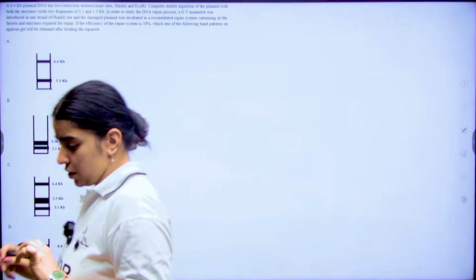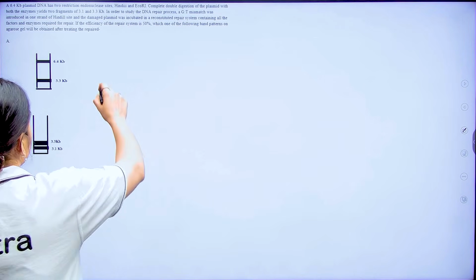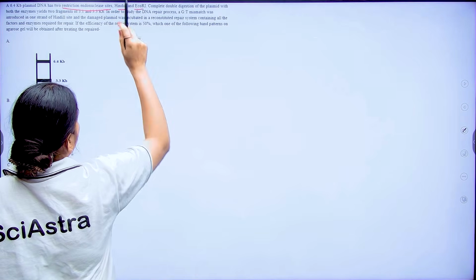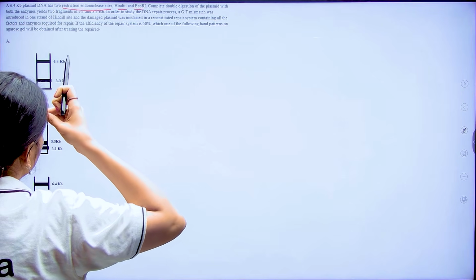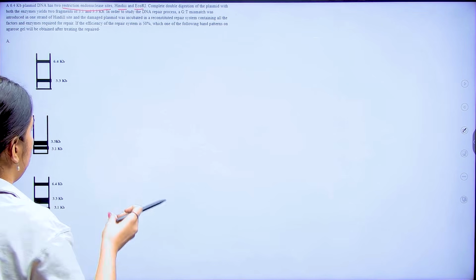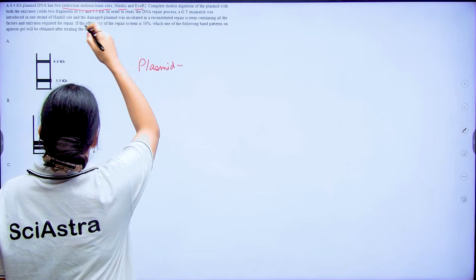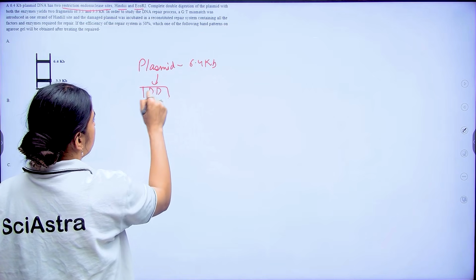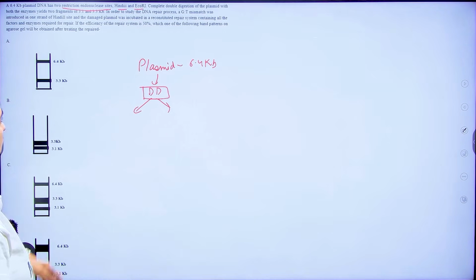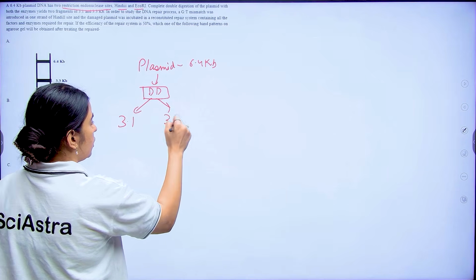Now, let's look at the next question. This question is actually a very tricky question. It says that a 6.4 kb plasmid DNA has two restriction endonucleases, HindIII and EcoRI. You complete double digestion of the plasmid with both the enzymes and it yields two fragments, 3.1 and 3.3 kb. So you have a plasmid of size 6.4 kb, and when you do double digestion, I'm just writing DD here, you get two fragment sizes, 3.1 and 3.3 kb.